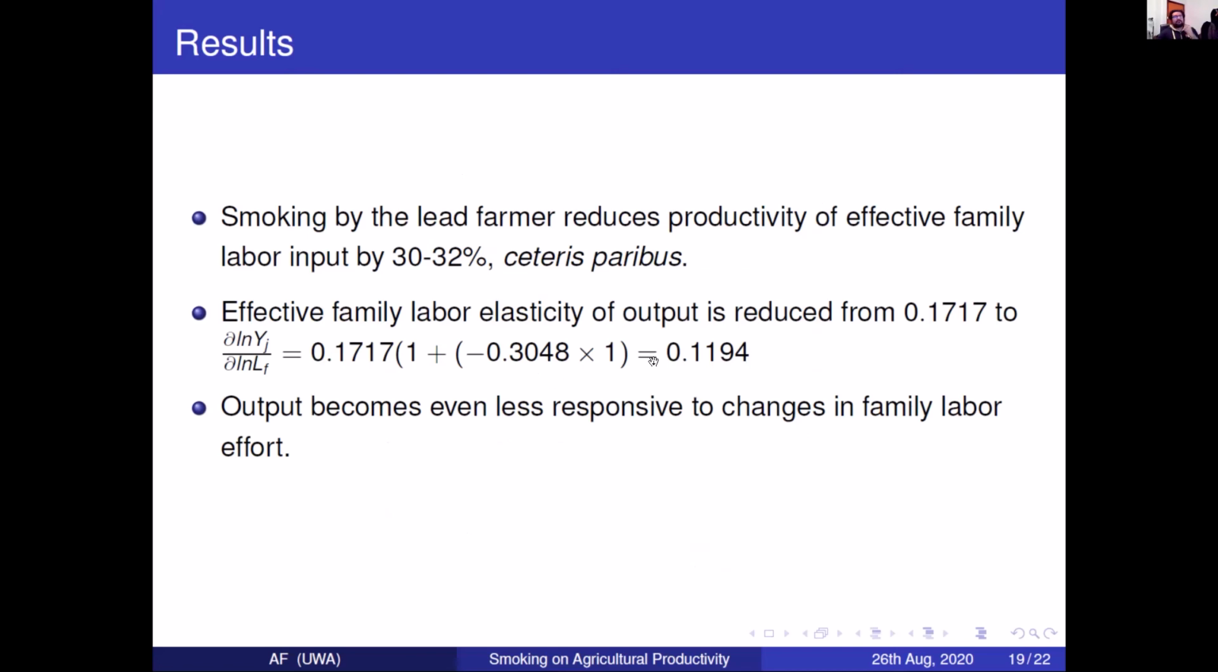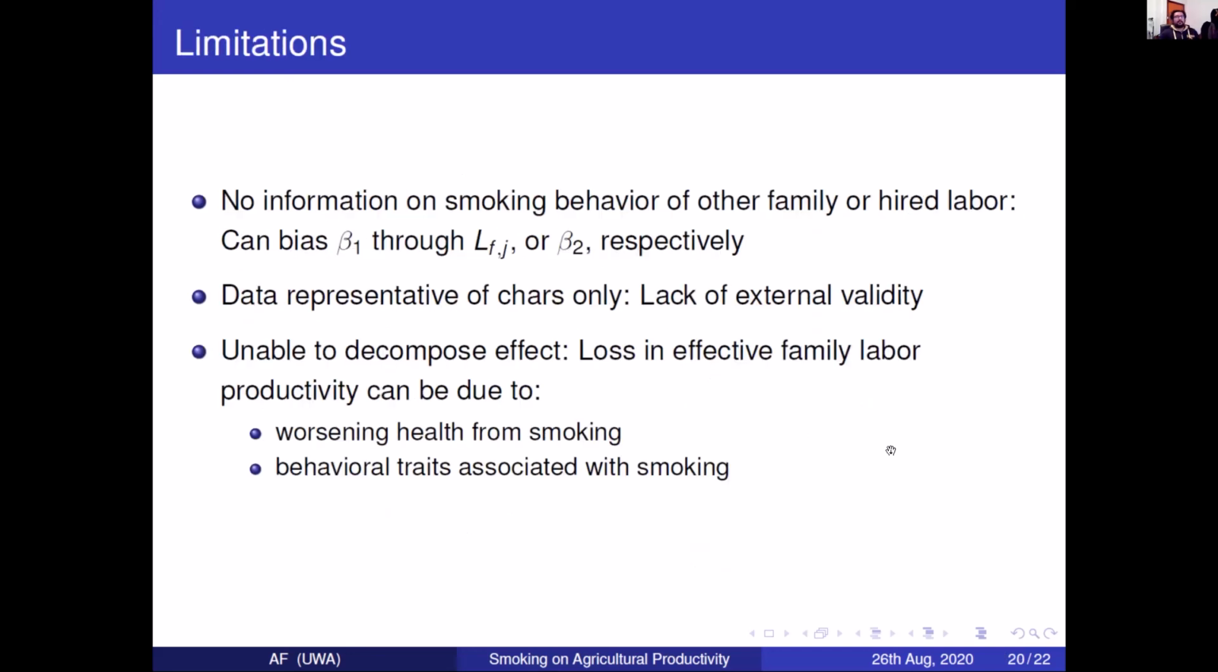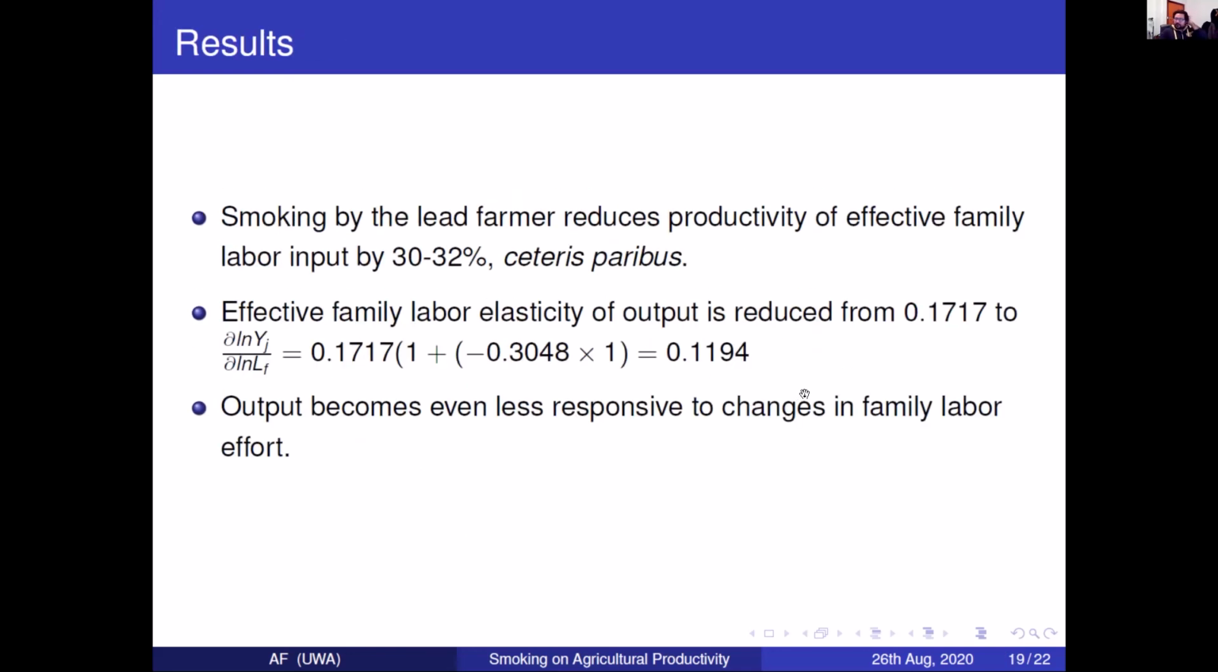What does that mean in terms of elasticity? It means that non-smokers have an effective family labor elasticity of output of 0.17. For smokers, the elasticity is reduced to roughly 0.12. So output becomes less responsive to changes in family labor effort. I should mention here that over the last two to three days, we have run a robustness check using a CES translog production function as well. We get slightly higher estimates of the elasticity in that. I couldn't include that in the presentation because it was so recent, but we get estimates of roughly 37 to 39% using a CES translog production function.